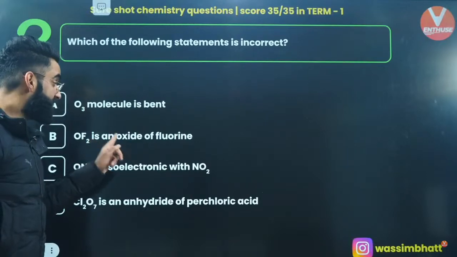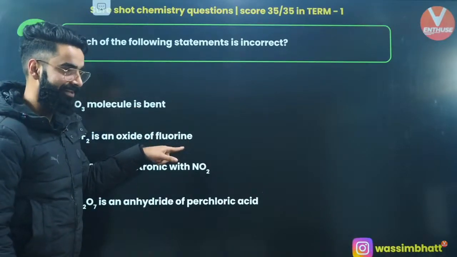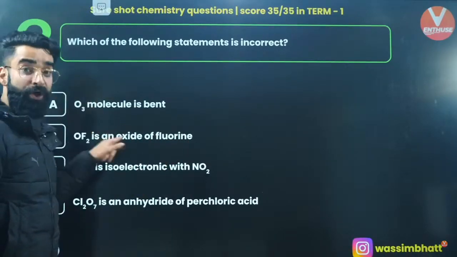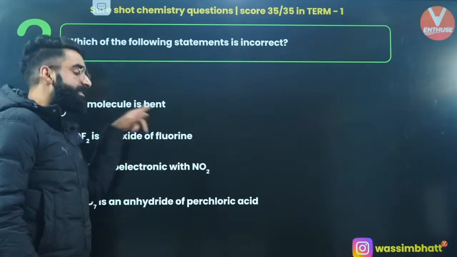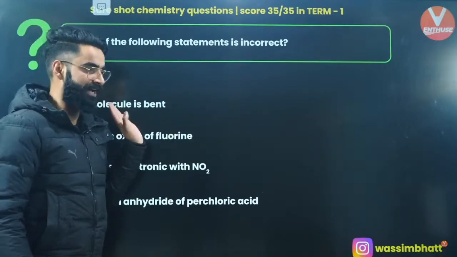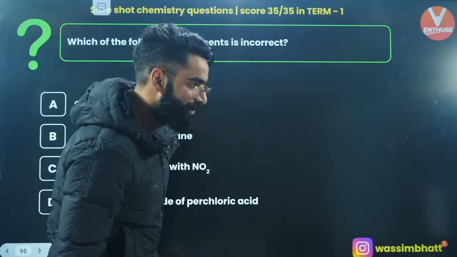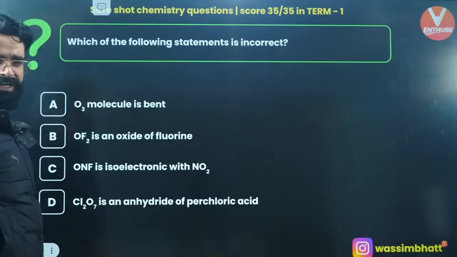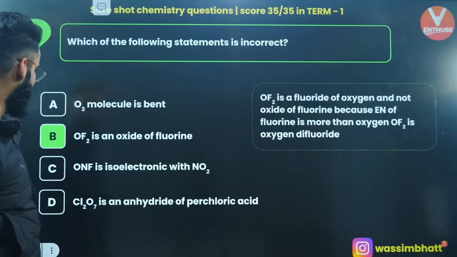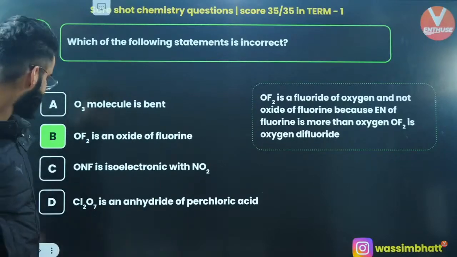OF2 is the fluoride of oxygen. Yeah? It is not the oxide of fluorine. It is the fluoride of oxygen actually. So it is absolutely going to be option B which is the incorrect statement among all. Right? I'm not going to take the rest.